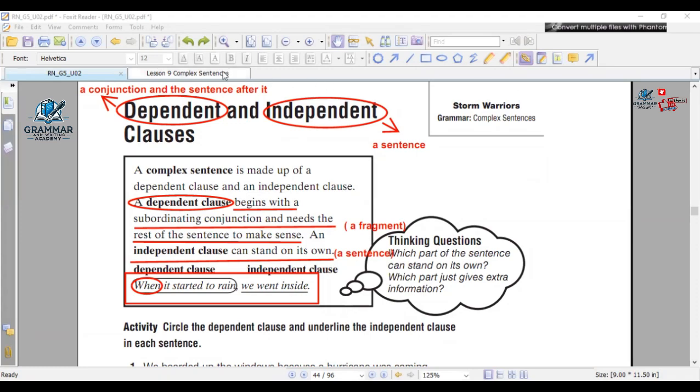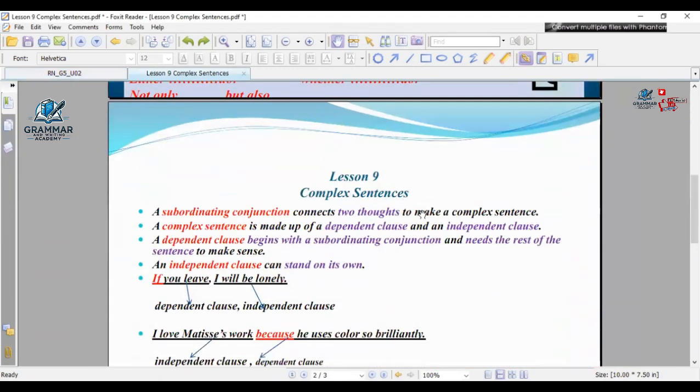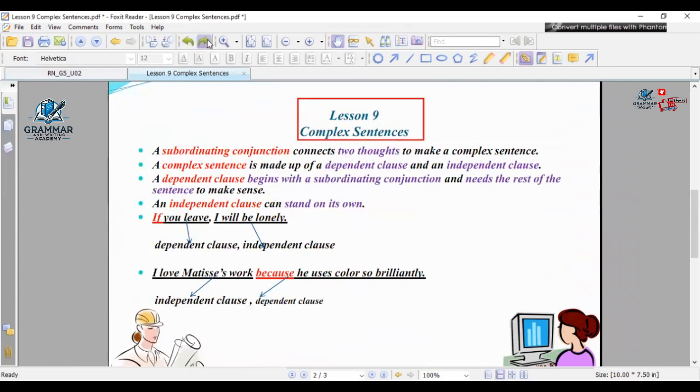For more explanation, I'm gonna move here to this sheet. Okay, lesson 9, complex sentence. Here I need Omar Abu Tabak. Yes, mister. You're gonna read sentence by sentence. Once you finish a sentence, you have to stop because I'm gonna explain, okay? Read the first one.